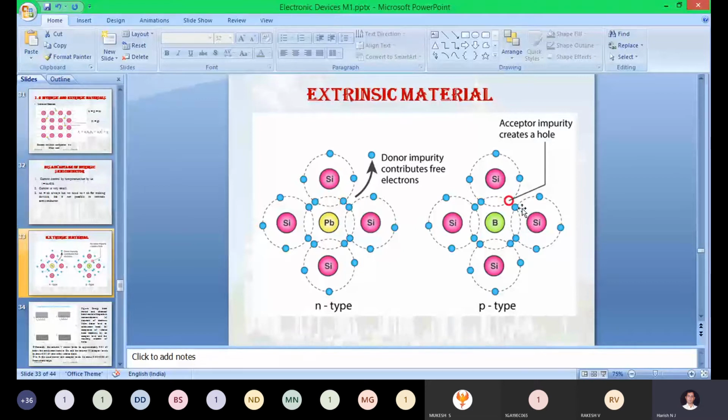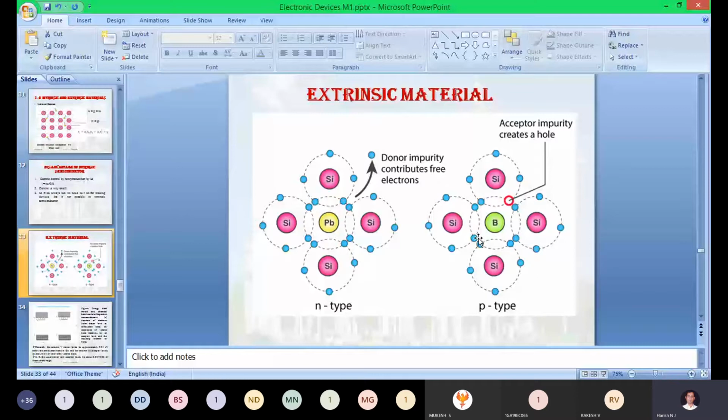But unfortunately here, the right side of the silicon atom is ready to contribute one electron to form the covalent bond. But the boron consists of only three valence electrons, and all three valence electrons are already forming covalent bonds with the neighbor silicon atoms. So this silicon atom is ready to contribute, but the boron doesn't have an electron.